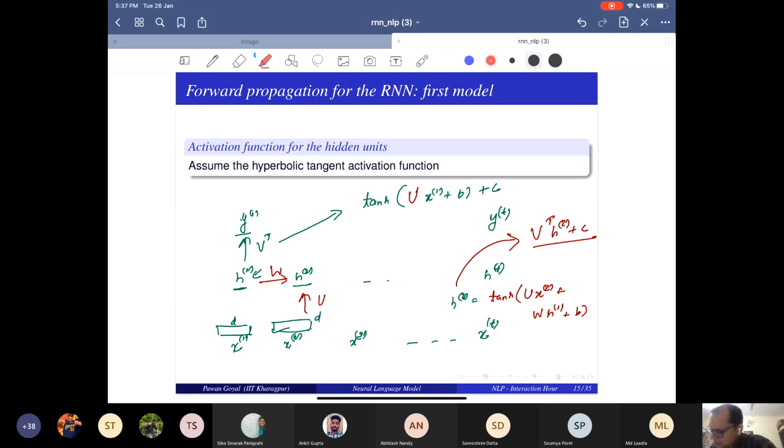Now, how do I get H3? I take H2 and X3 as input. And the matrices remain the same. This is W, this is U. Same matrices again. So can I write a generic formulation?